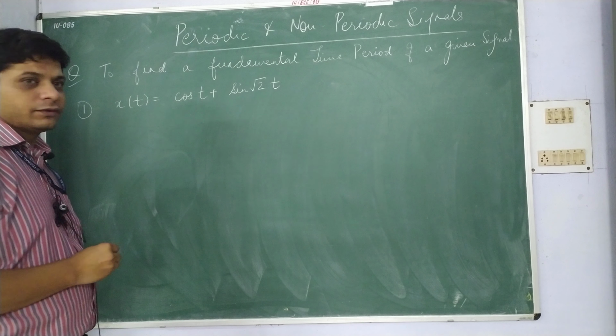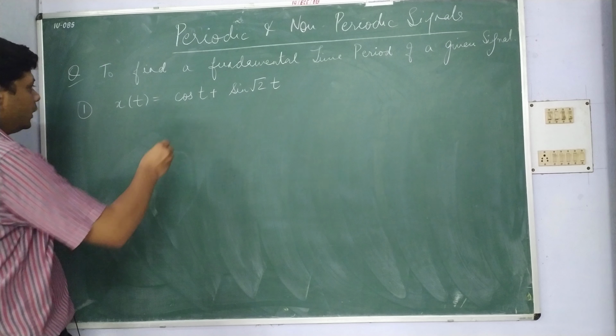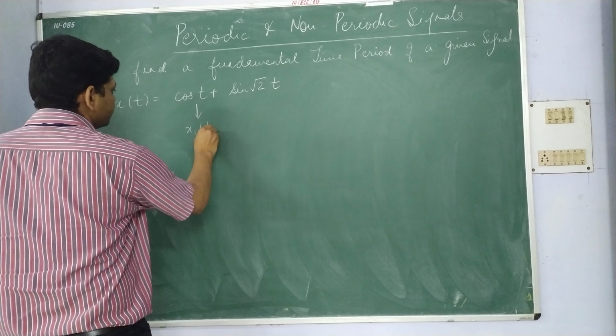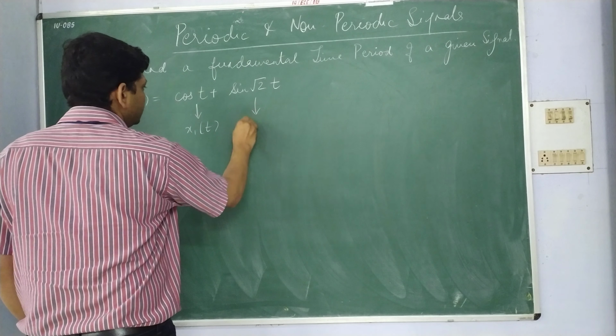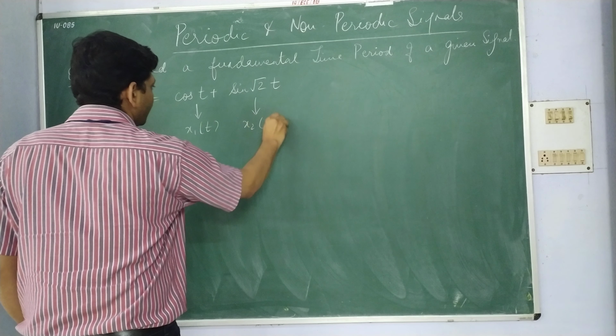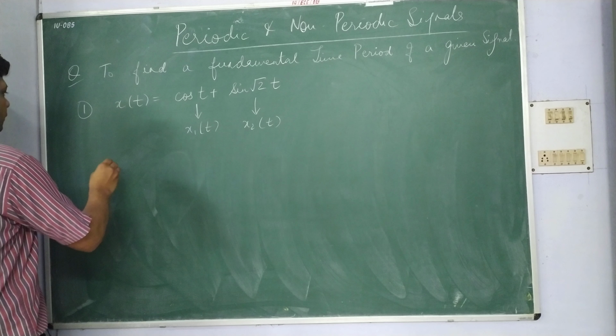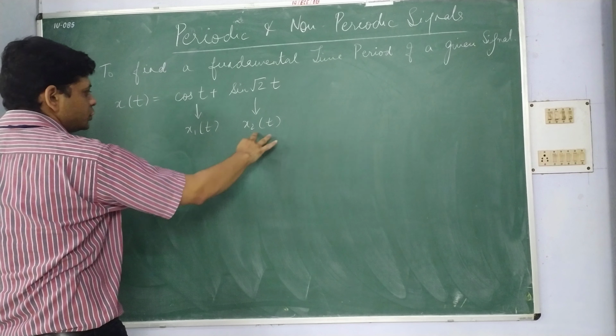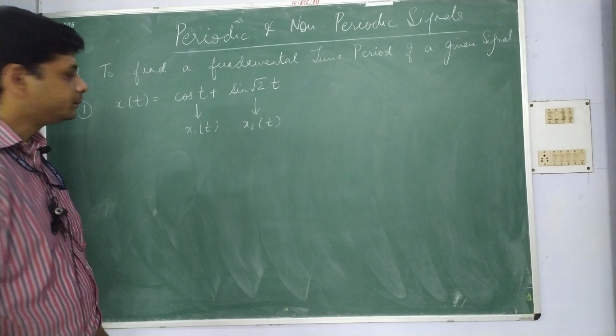This is a continuous time signal. We can bifurcate cos t as x1(t) and sin root 2 t as x2(t), so we will be dealing with the x(t) signal through x1(t) and x2(t).